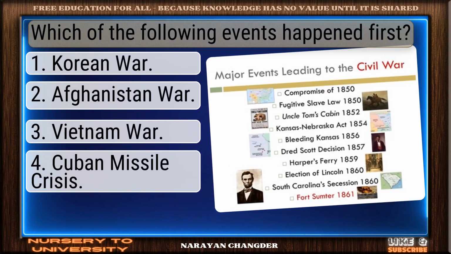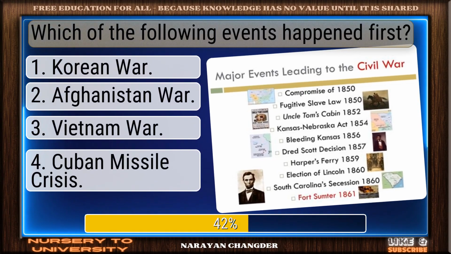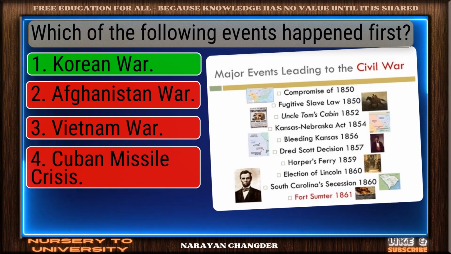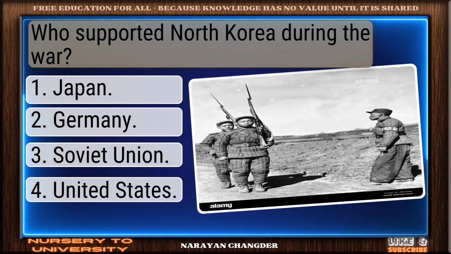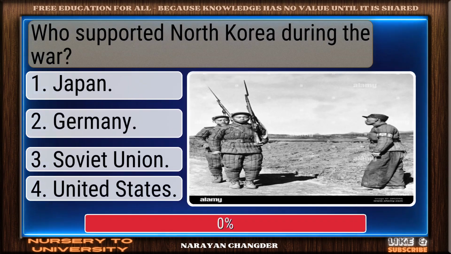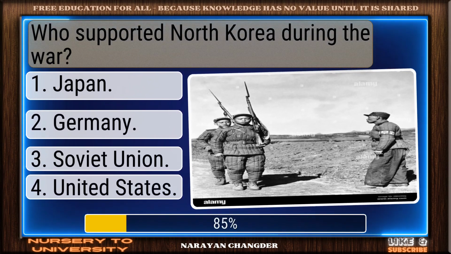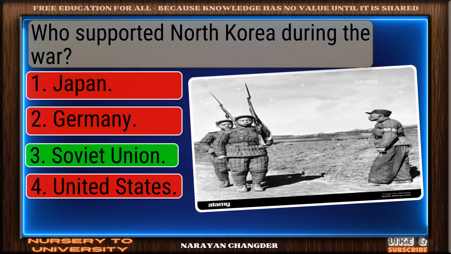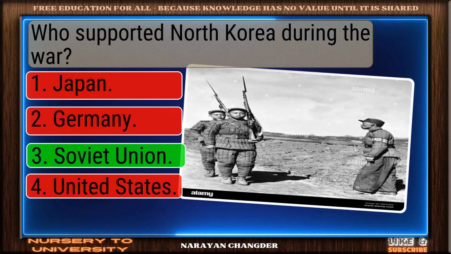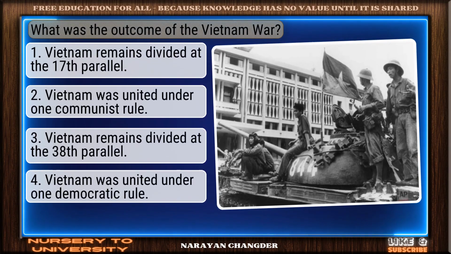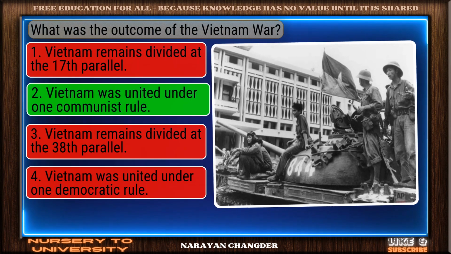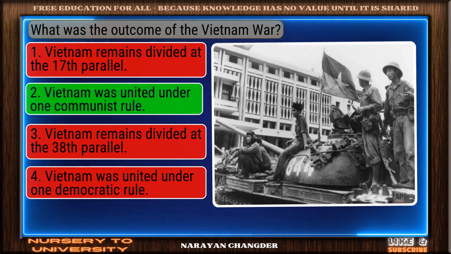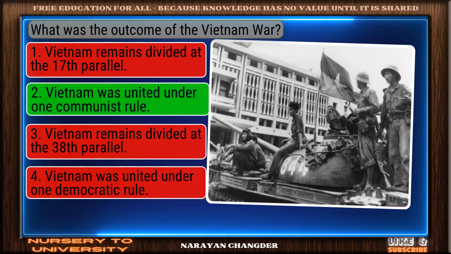Which of the following events happened first? You got it. Your choice, Korean War, is right. Who supported North Korea during the war? You chose Soviet Union, and it is correct. What was the outcome of the Vietnam War? Valid point. Vietnam was united under one communist rule is true.